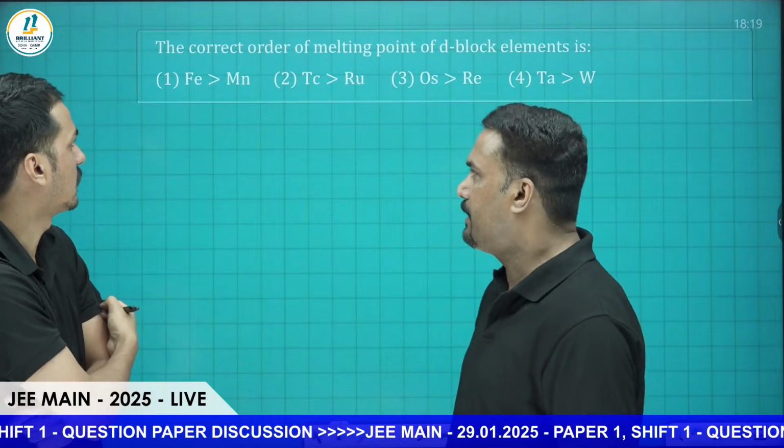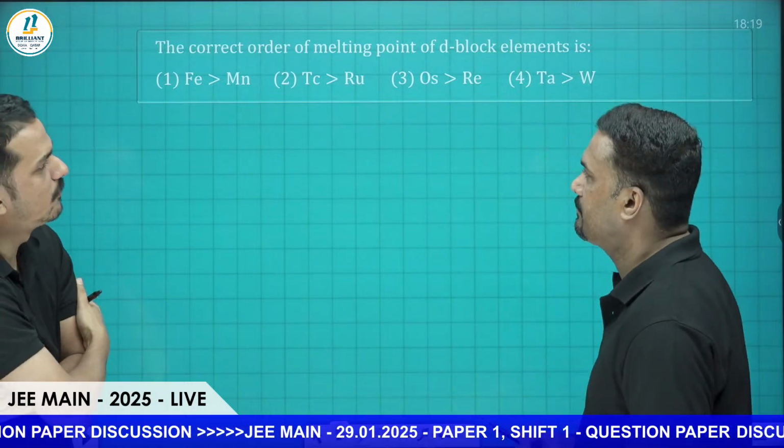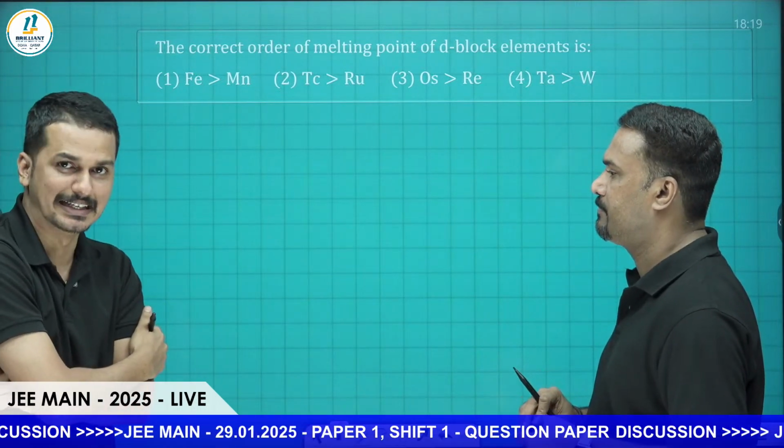Okay, so let us start with the question, sir. That would be better. Yeah, so this is the question: the correct order of melting point of D block elements is.